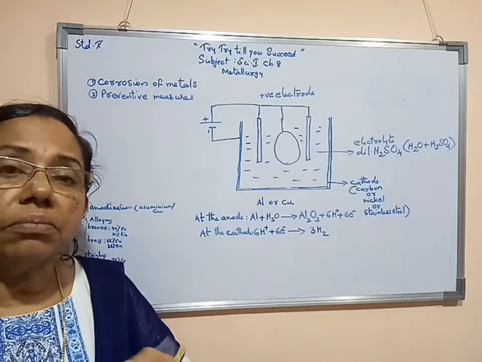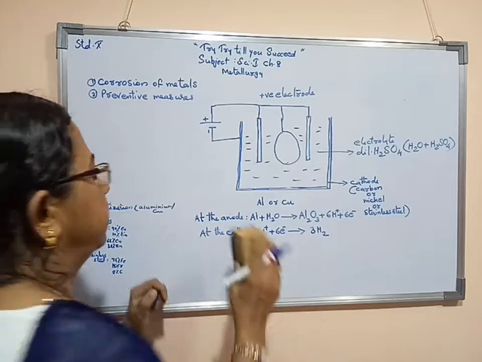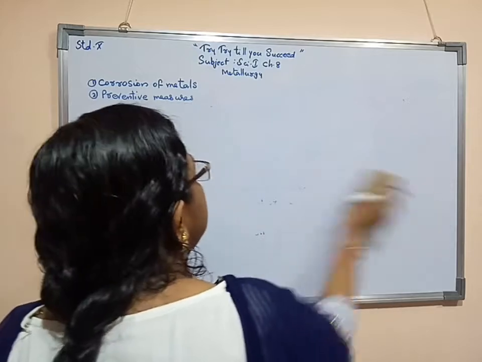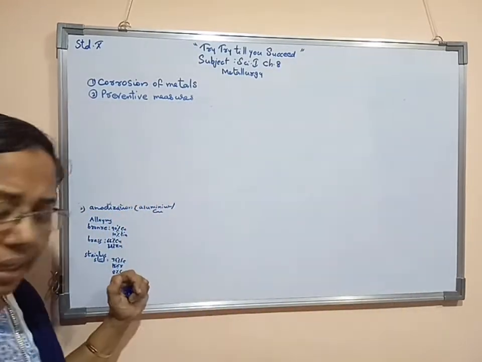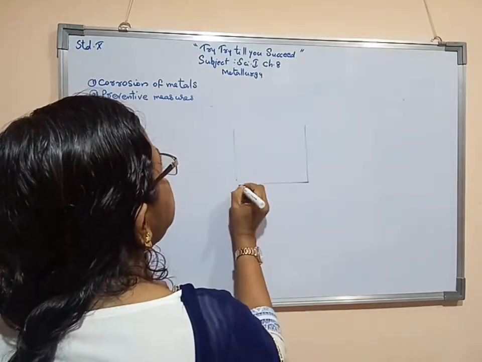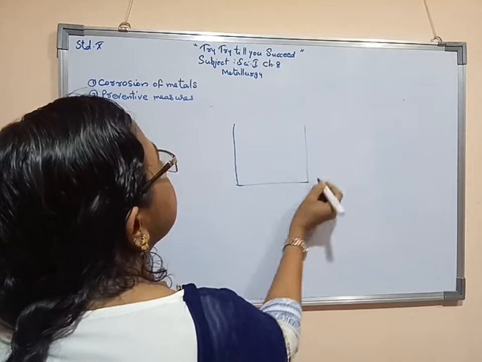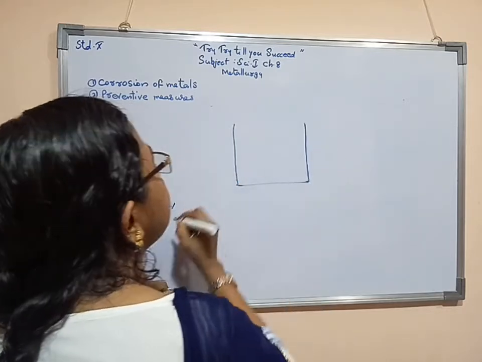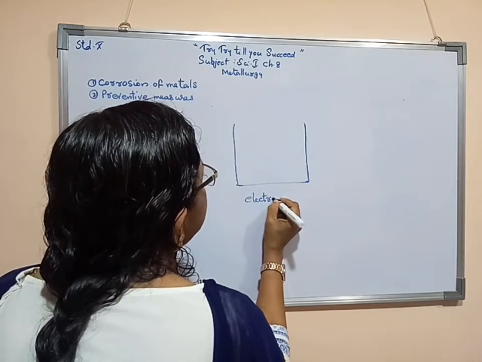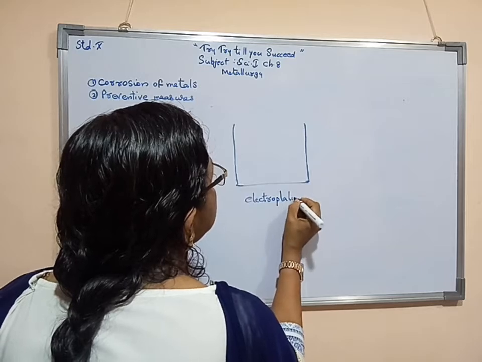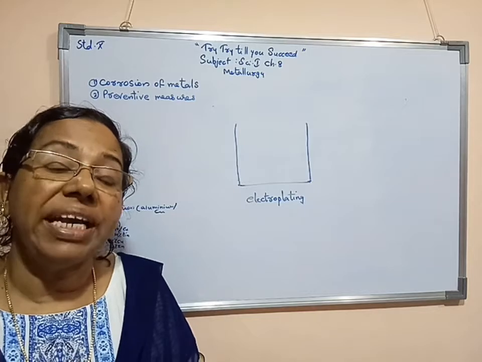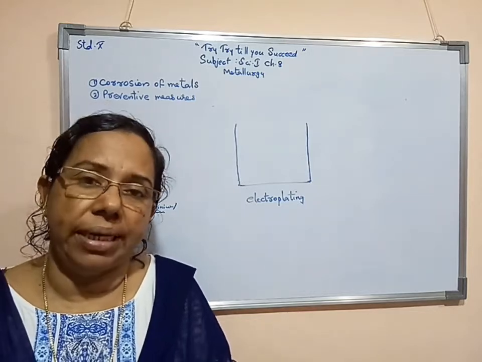Now we will study what is electroplating. Electroplating is a type of electrolysis. Here we are going to study electroplating. What is meant by electroplating? Electroplating is a coating of more reactive metal on less reactive metal.